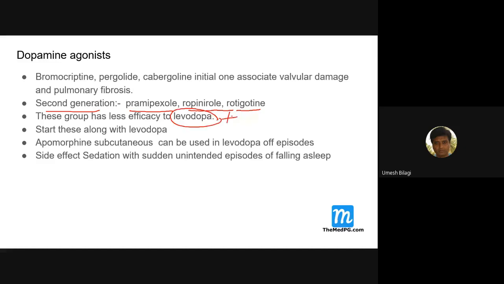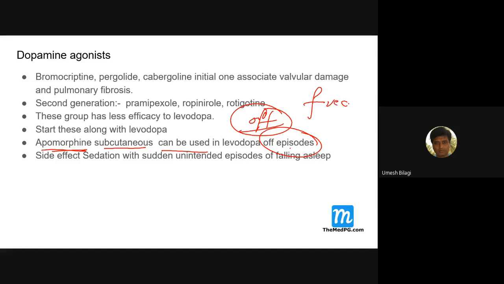In fact, they are used along with levodopa. I told you about off phenomena just now. A patient who is on levodopa can develop off phenomena. During that, apomorphine, which is a dopamine agonist, can be given subcutaneously in that emergency. Off phenomena can become a very severe emergency. The patient can freeze due to severe bradykinesia. He can't move at all. During such a time, if we give apomorphine subcutaneously, he will be relieved of his freeze.